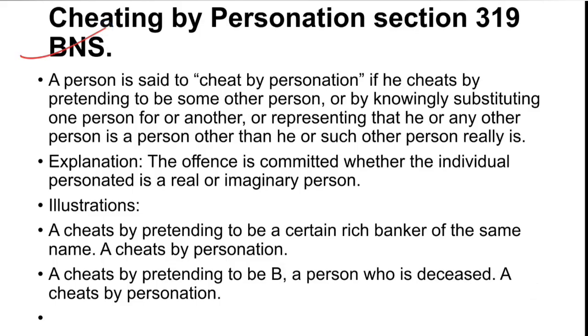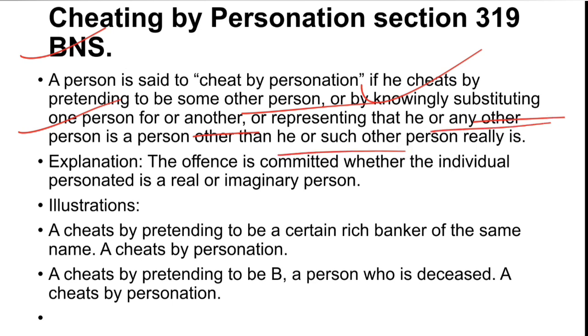Now there is another provision, whenever there is cheating by personation, which means that a person cheats by pretending to be some other person, or by knowingly substituting one person for another, or representing that he or any other person is a person other than he or such other person really is.